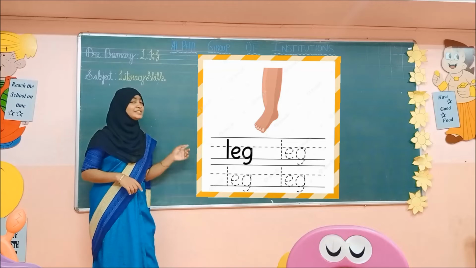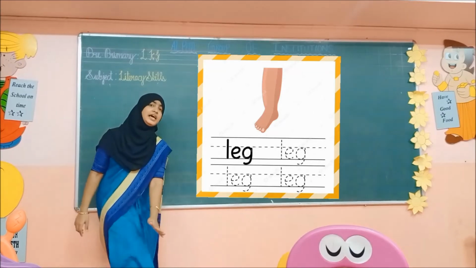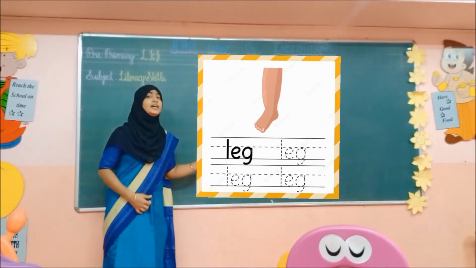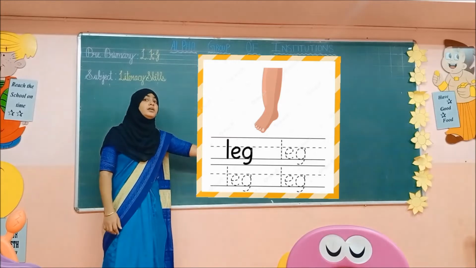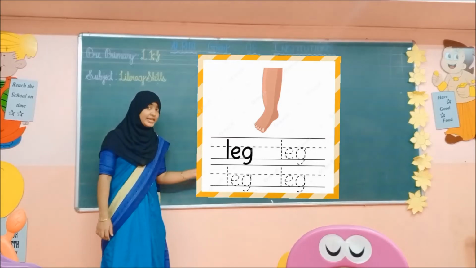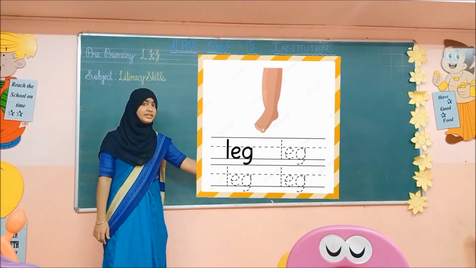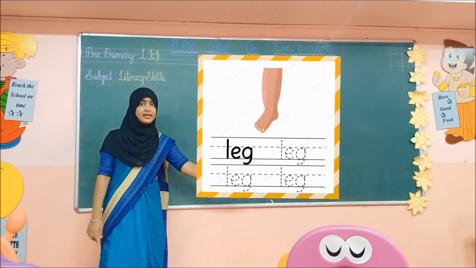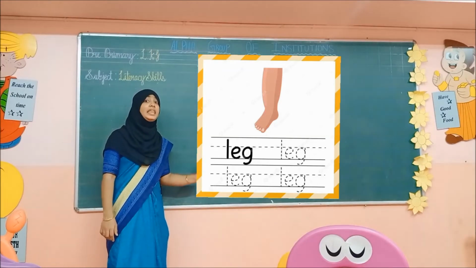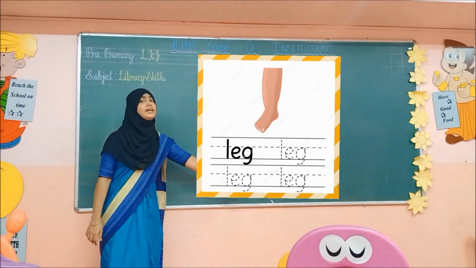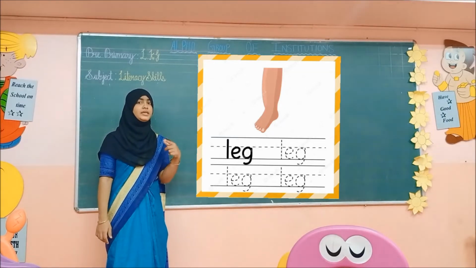Okay children, see the next picture. What is this? Yes, leg. See here, spell the word L-E-G. Listen carefully. L-E-G. Leg. You have to keep on practicing that by saying it.